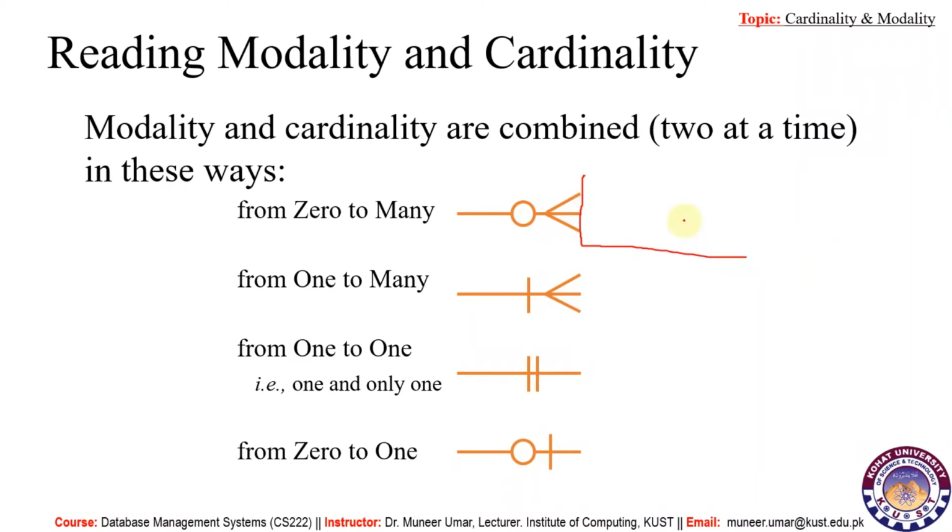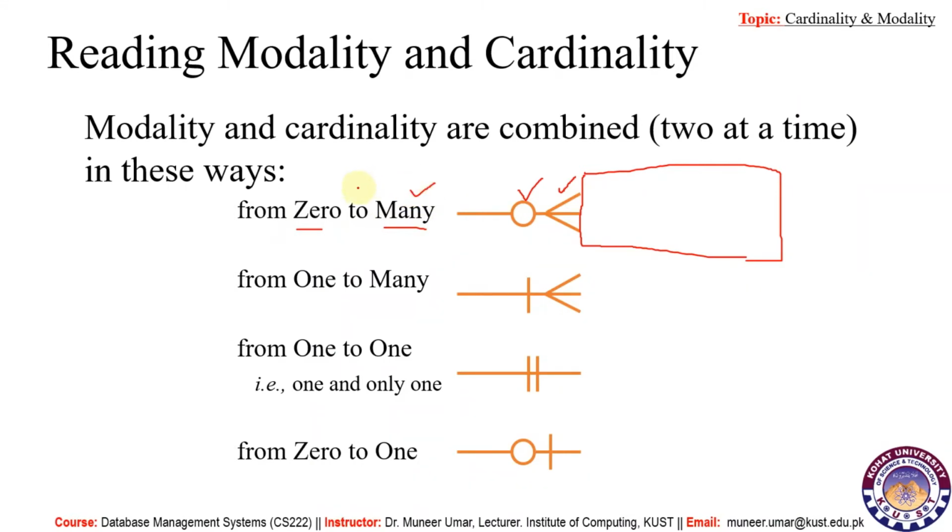So suppose here we have an entity type. The first thing connected with the entity type would be cardinality, and then the second thing would be modality. So here we have from 0 to many.